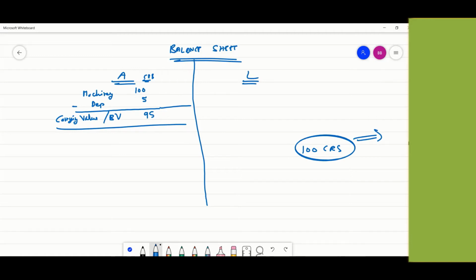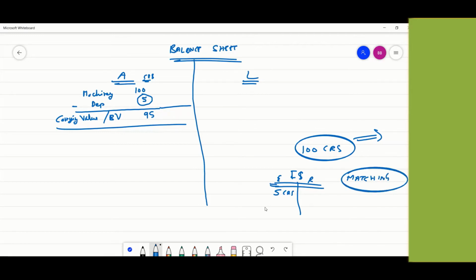But we have only taken 5 as the expense for this year in the income statement, on the expenses side, and this is revenue. This is because of the matching concept.